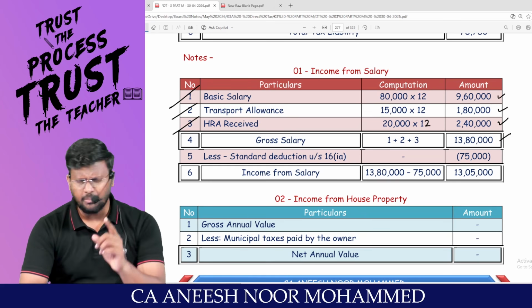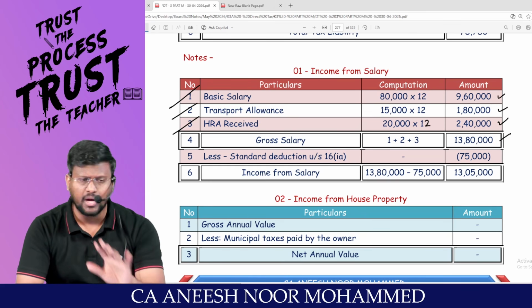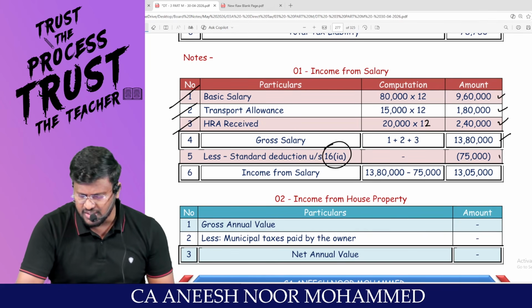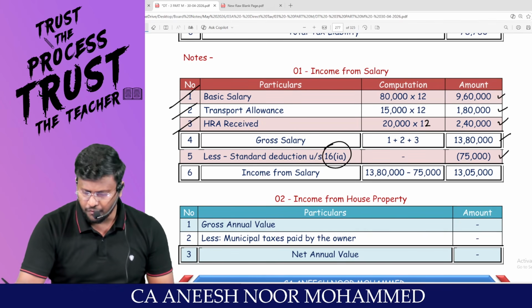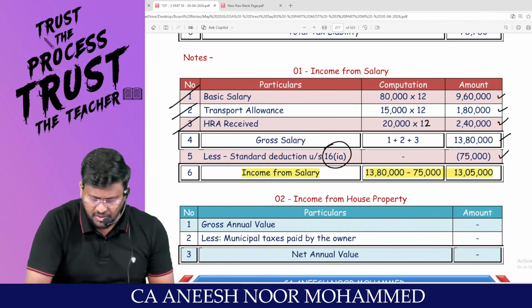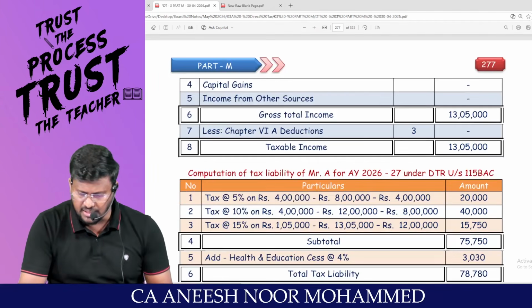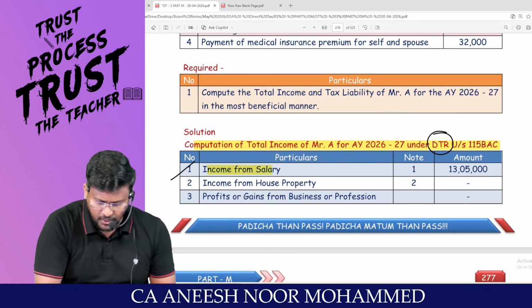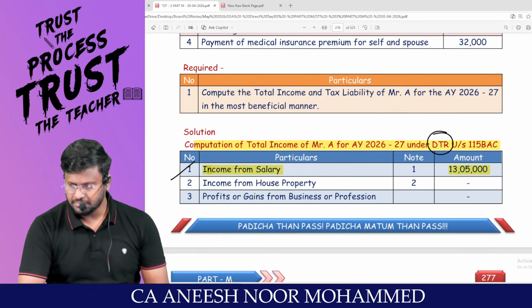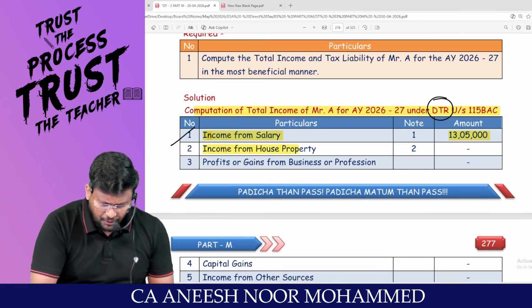Default tax regime. You tell me, default tax regime is I love you or I hate you? I love you. Hence the government will give you more deduction, 75,000 you can claim. So from 13,80,000, if 75,000 standard deduction goes, means 13,05,000 is the taxable income from salary. That's what income from salary, 13,05,000. Any problem to you? No, sir. Come on, man. Income from house property.